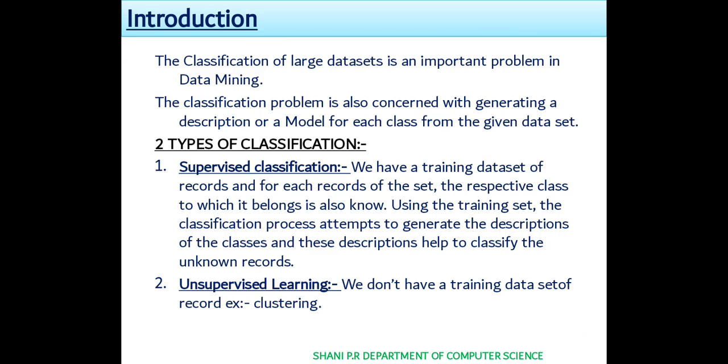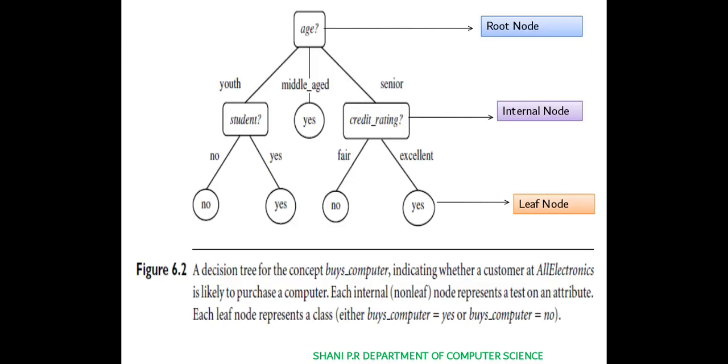In unsupervised learning we don't have a training data set of records, for example clustering. The classes are also unknown, so it is very difficult in unsupervised learning. To use unsupervised learning we should use clustering methods. Now we can look at decision tree.